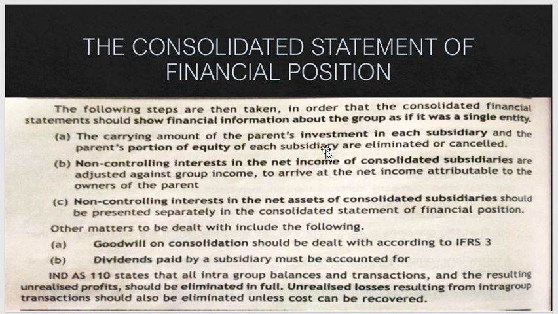So now let us get into the procedures. After the procedures, we will come back to this slide, so you will understand clearly what non-controlling interest is, what the parent company is, what a portion of equity is, what goodwill on consolidation is, what dividend paid is, and what unrealized profits are.